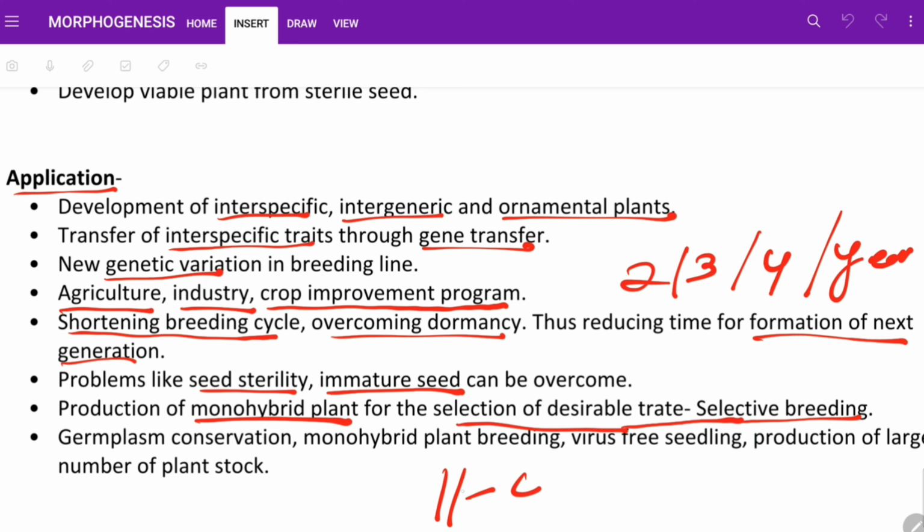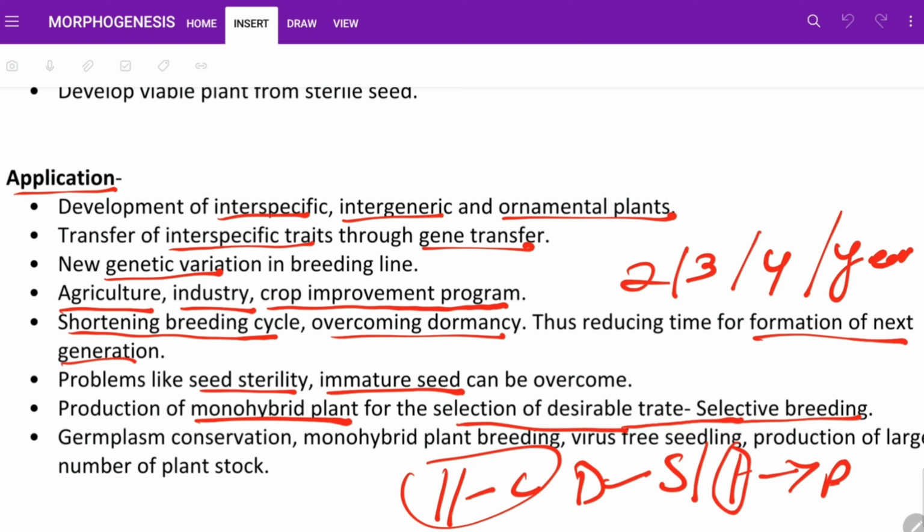So if this is diploid, if we take a single plant, meaning haploid, then we will have one set of chromosomes and one mutation will produce the result. So the selection will be very easy. Selection of plant, like tall plant, short plant, if you have a single set of chromosomes, that one chromosome will produce the desirable result on the ground.